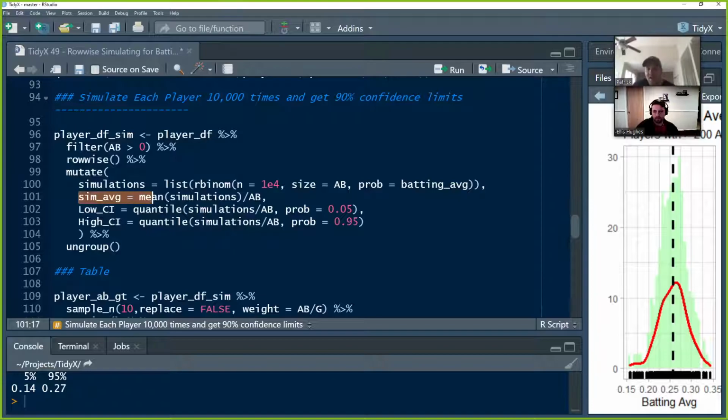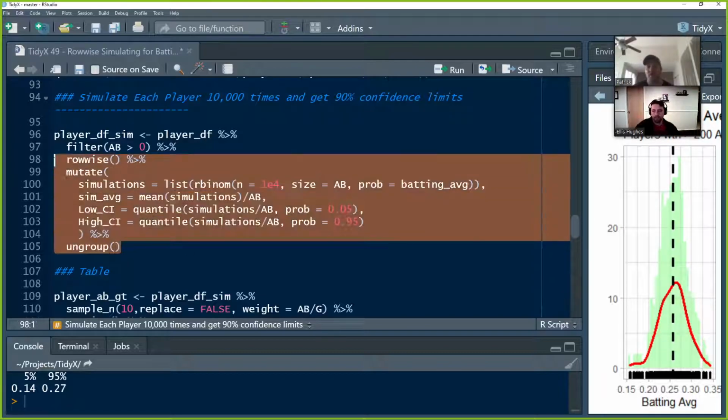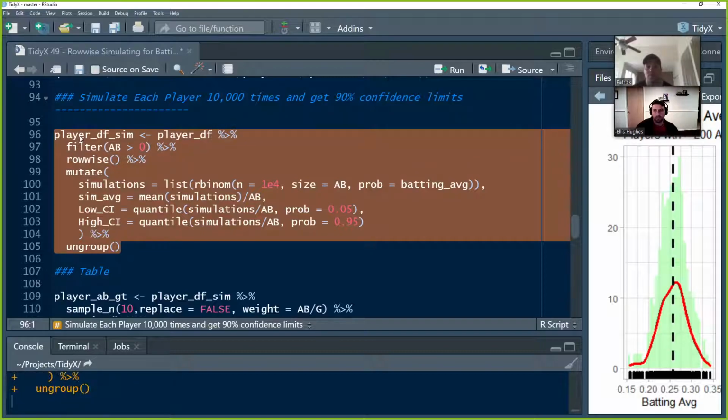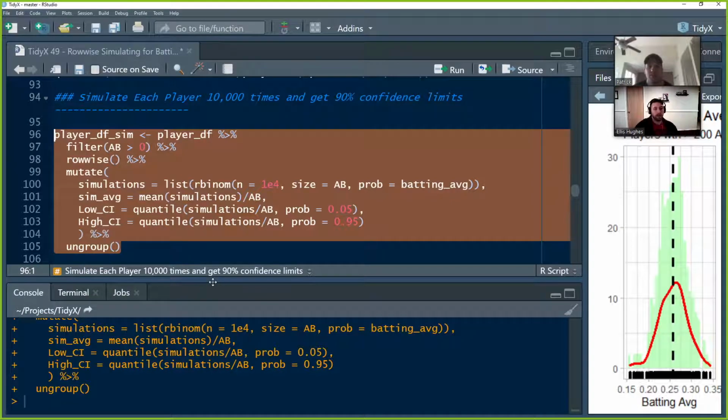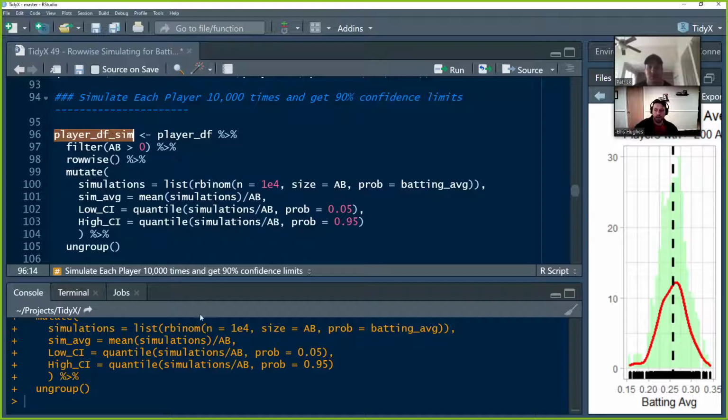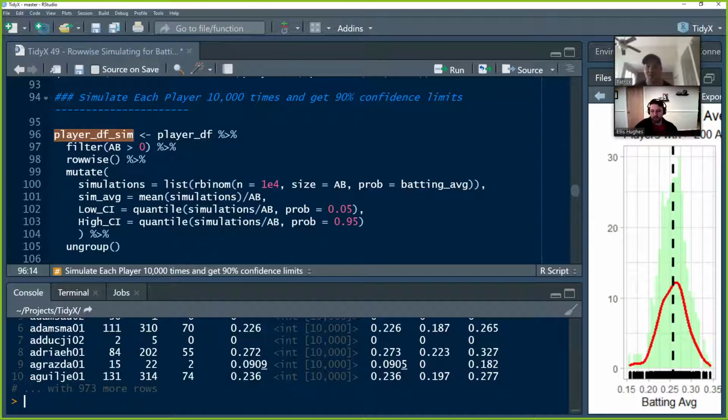We calculate the average of their simulation the same way we did above, and we calculate the confidence intervals the same way we did above. This time, though, we split out each column, low and then high, so that it's nice and clean looking. And then we ungroup so that the rowwise grouping doesn't affect anything going forward. Okay, there we go. So now we've simulated 10,000 seasons for every 2019 player who had at least one at bat.